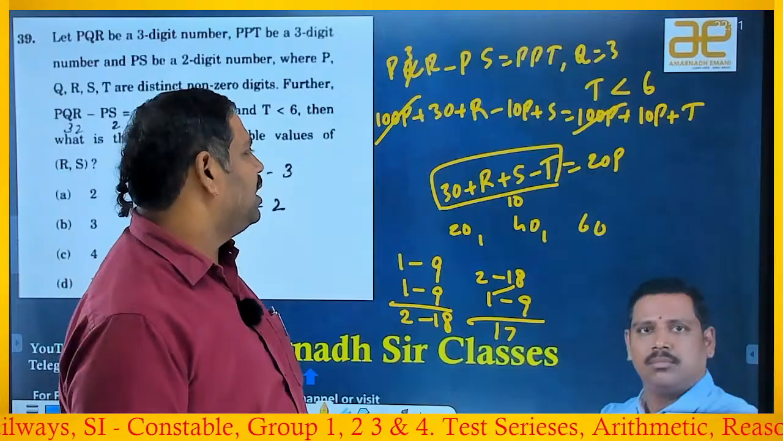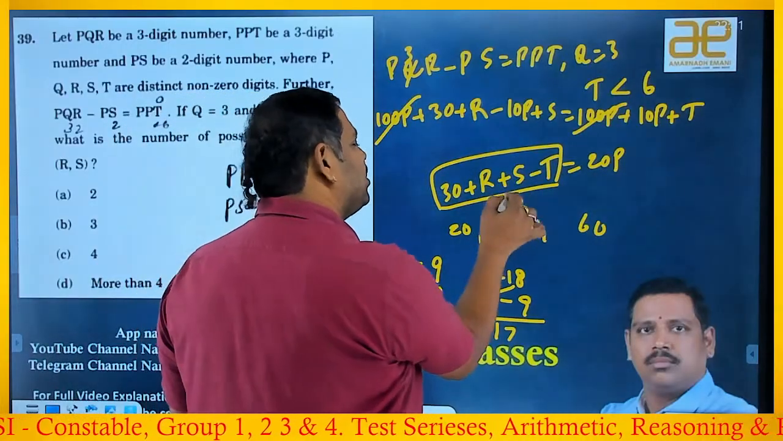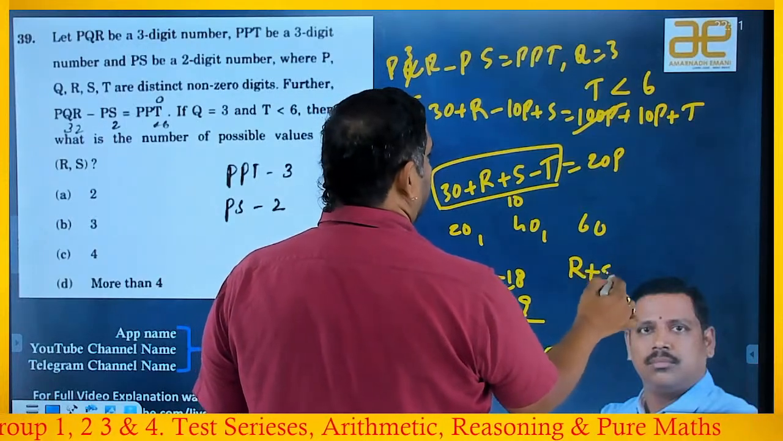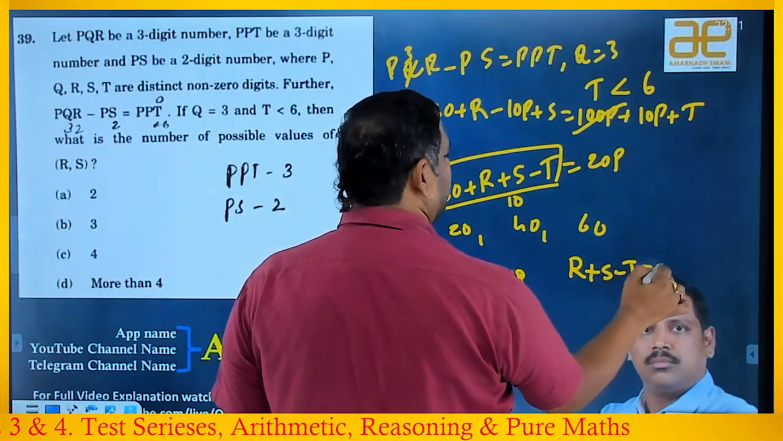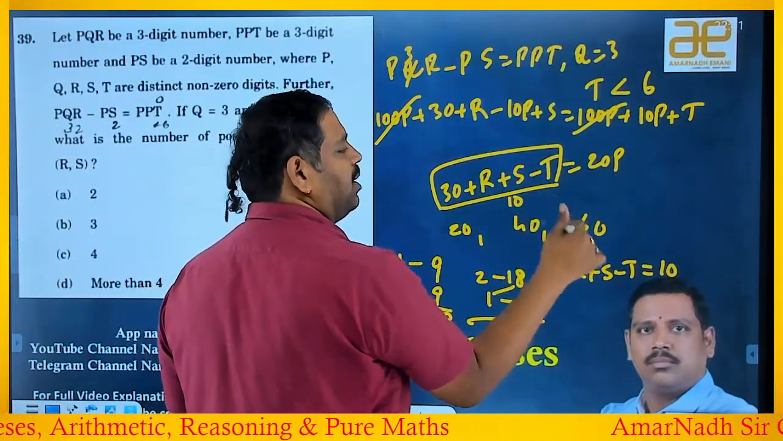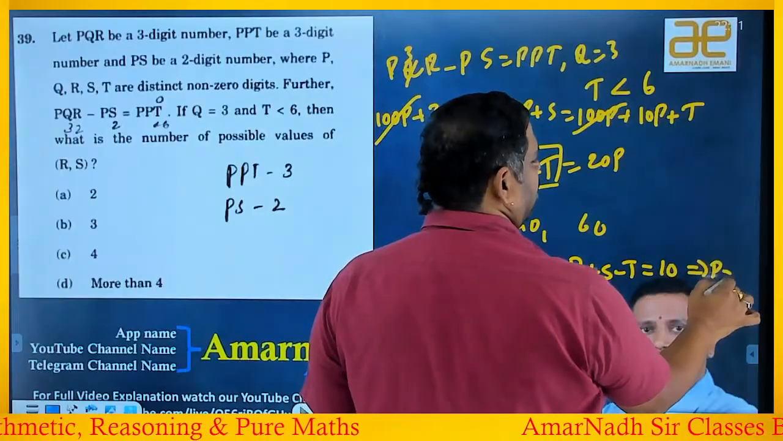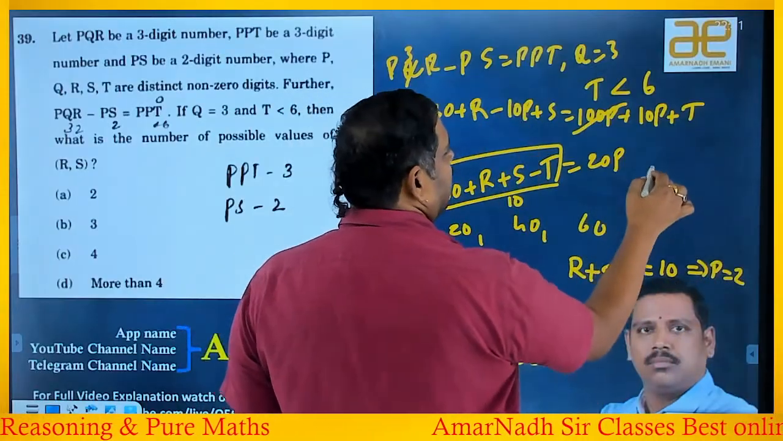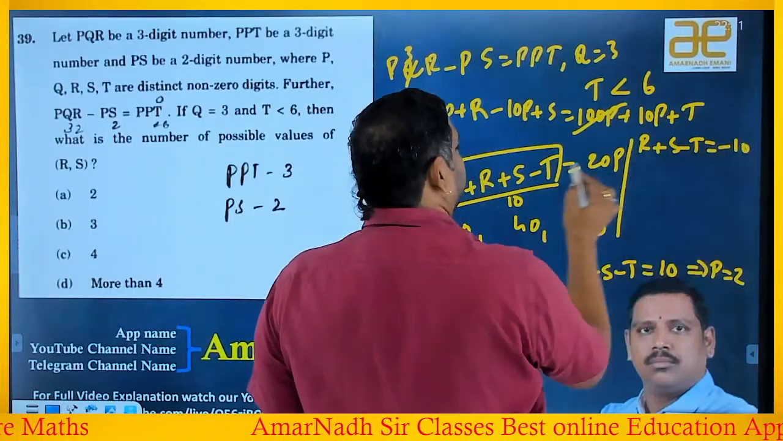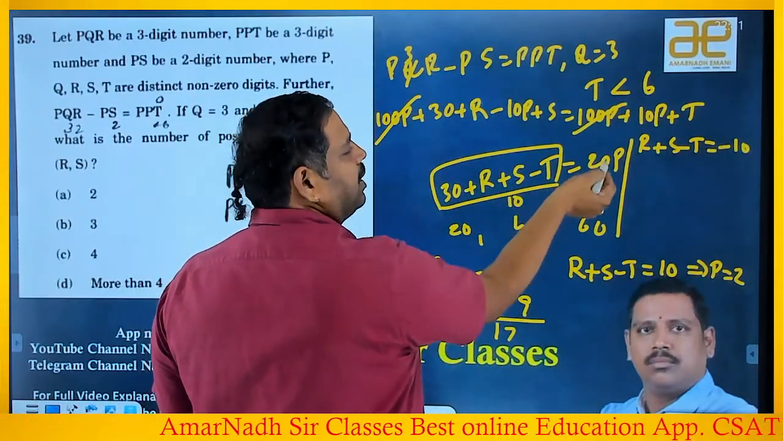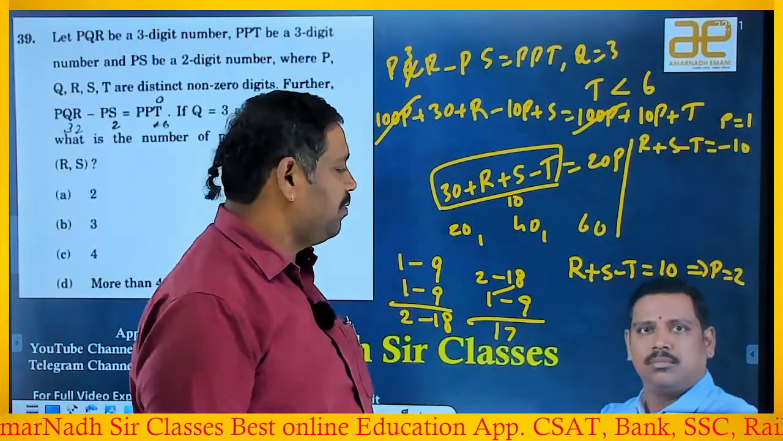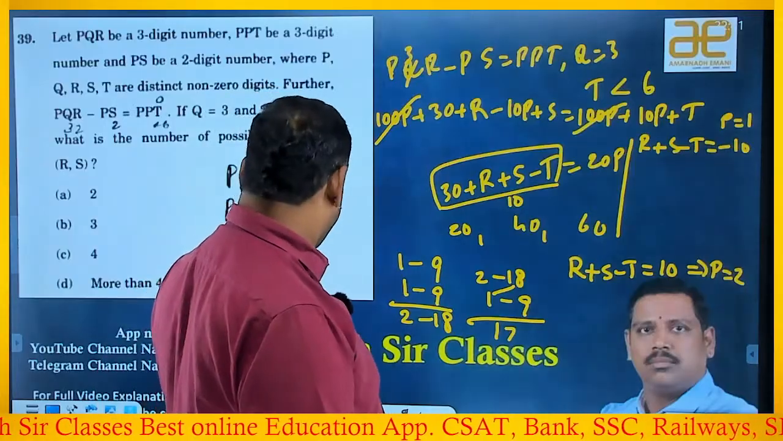The other possibility, if R plus S minus T is minus 10, you will get 20. So R plus S minus T is equal to 10, then 30 plus 10 will be 40, and P will take a value of 2. The other possibility is R plus S minus T is equal to minus 10. 30 minus 10 means 20, and in that case P is equal to 1. So 2 cases you have to verify. Now I am verifying the cases one by one.